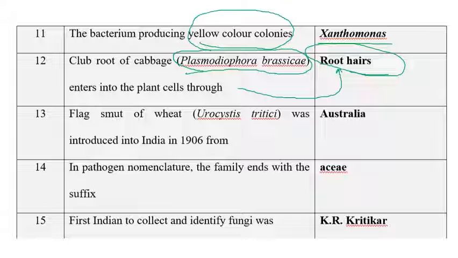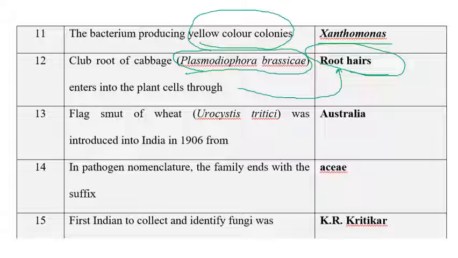After it enters the root cells and cortical cells, the entire life cycle happens in the root cells and cortical cells only, where we can observe hypertrophy and hyperplasia symptoms, which is called clubroot. The root region becomes clubbed, like a bulbing of the root region can be seen. Those are tumors, and that is due to hypertrophy and hyperplasia.